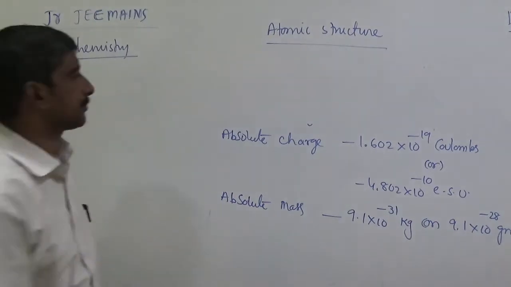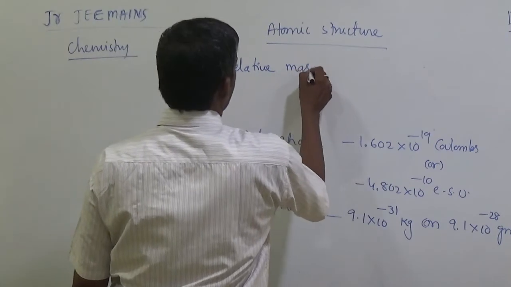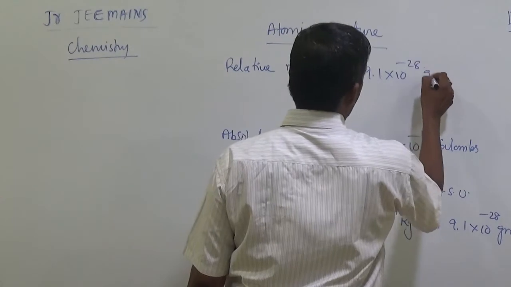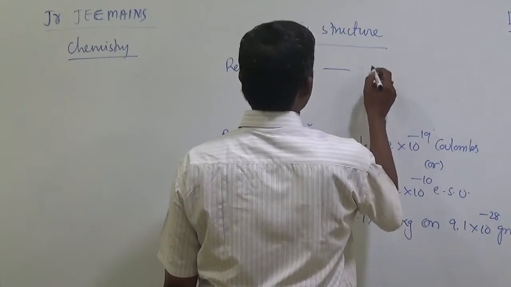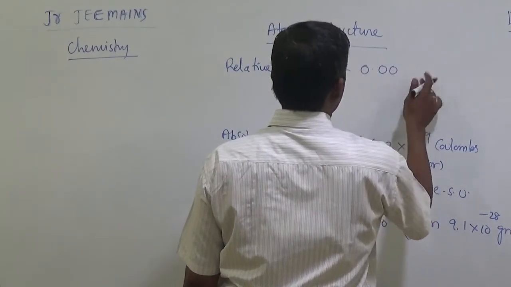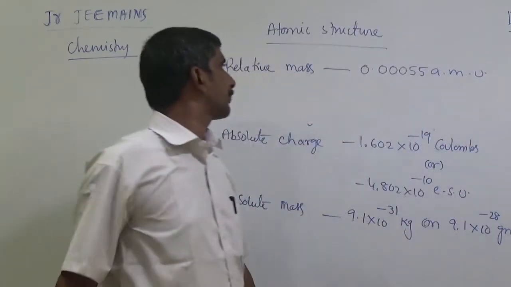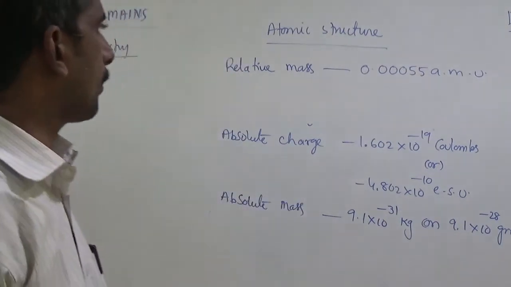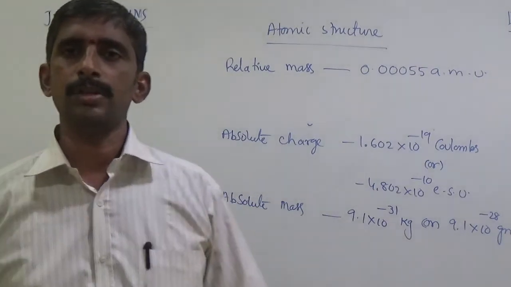Next, relative mass. Relative mass of the electron means 0.00055 AMU. AMU full form is atomic mass unit. So these are the information about the electron.